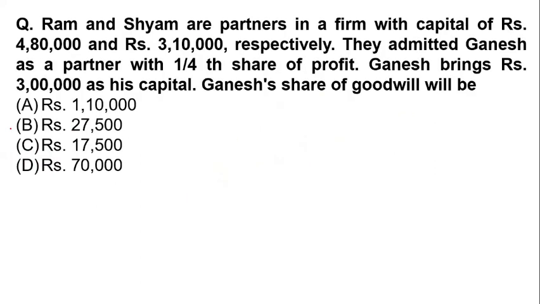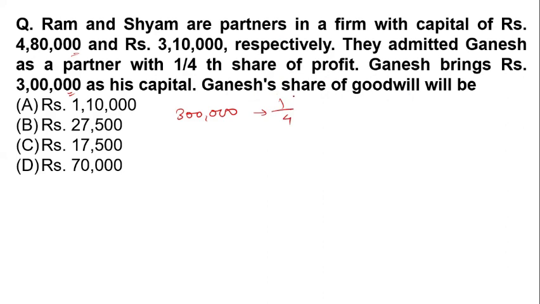Now, Ram and Shyam are partners in a firm with capitals of 4,80,000 and 3,10,000 respectively. They admitted Ganesh as a partner for 1/4 of the share of the profit. Ganesh brings 3 lakh rupees as his capital. What will be Ganesh's share of the goodwill? Here you can see Ganesh brings 3 lakh rupees, and his share is 1/4.